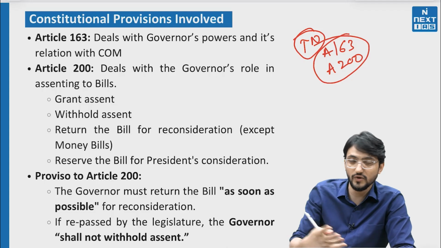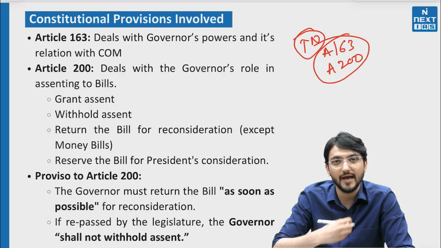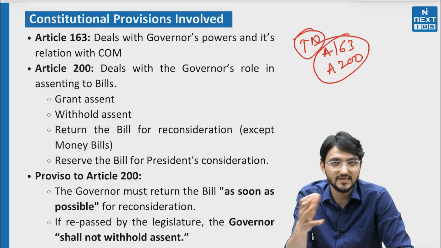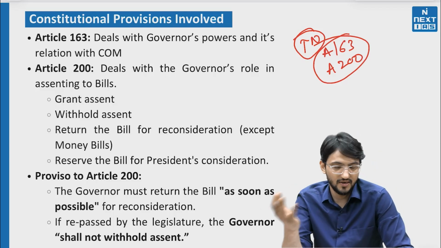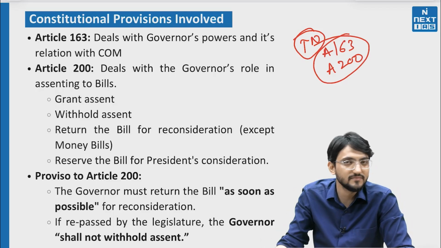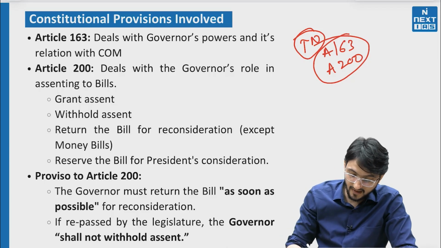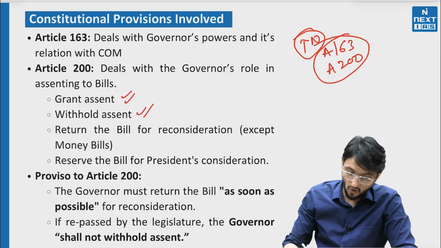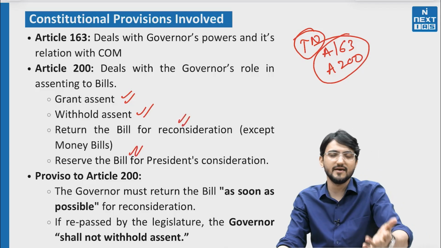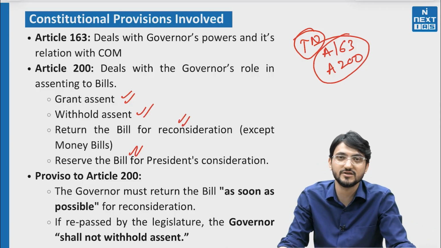Just like in the union, when Parliament passes a bill, it goes to the President, who says the bill is now an act. Similarly, in states, the Vidhan Sabha passes the bill, or if a legislative council is there, both of them pass the bill, it goes to the governor who gives assent, and the bill becomes an act. But there are other things the governor can do. The governor can grant assent, withhold assent, reserve the bill for the President, or return it for reconsideration. Except a money bill cannot be returned, they have to give assent, because it comes only after prior recommendation.